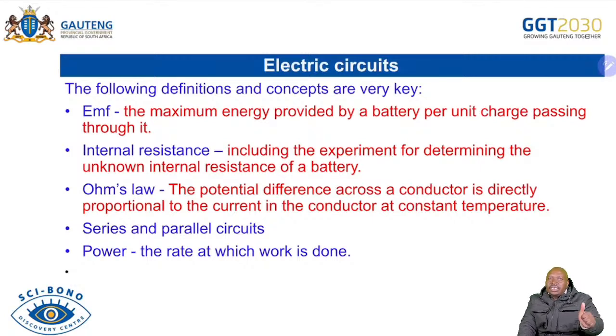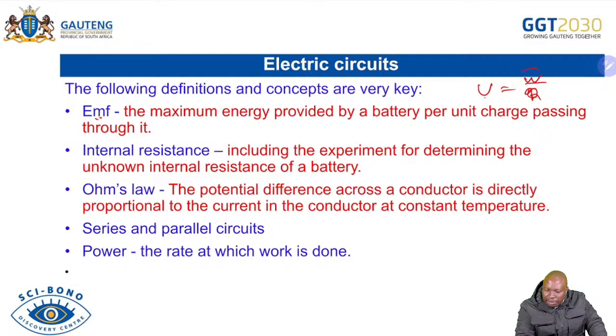So we're saying here the first thing that you must know is the EMF. When that circuit is open, we have EMF, which is the maximum energy provided by a battery per unit charge passing through it. I find it easier when you look at V, the potential difference, as W over Q. Then you know that the difference between that EMF and that one V is that this EMF is the maximum energy per unit charge passing through it. So that's how you define your EMF.